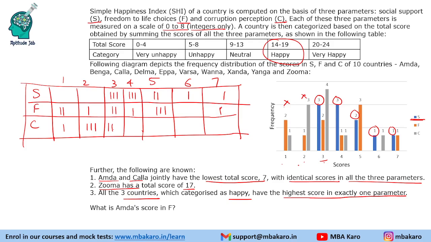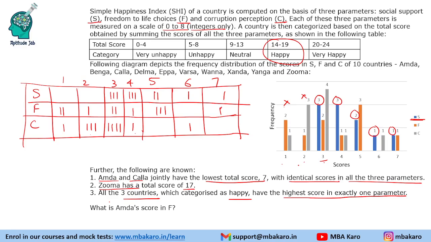Then we have four values for the score of three, then one value for a score of five, then one value here. Just count it: 4, 8, 10, and the count comes to 10 for all the categories. So this is how we draw a frequency distribution table. And when we start solving the questions, we will realize how to solve these questions effectively.